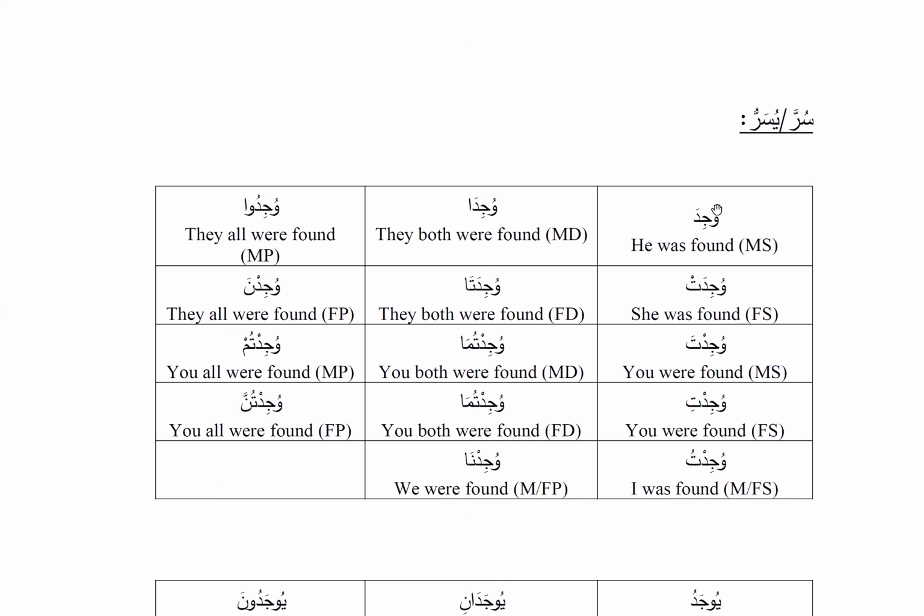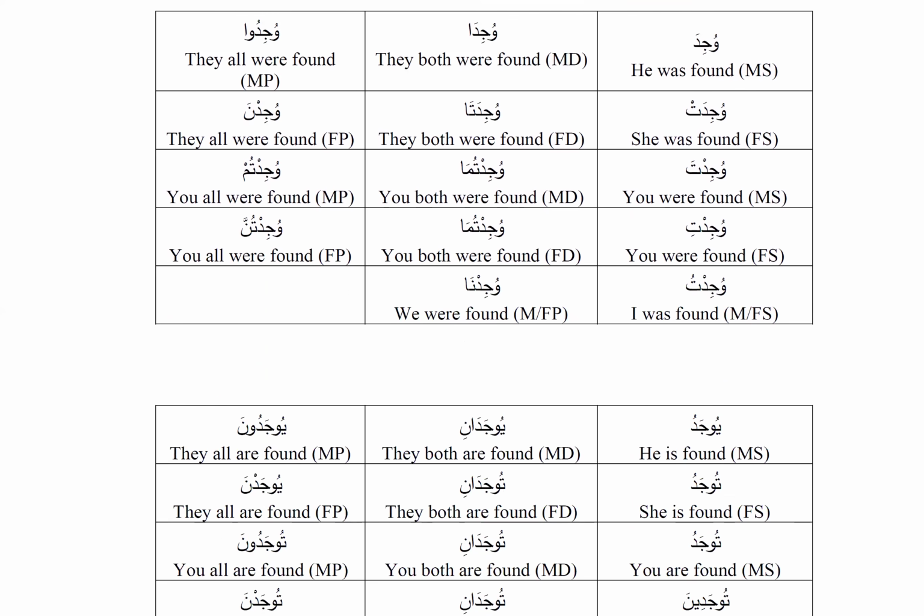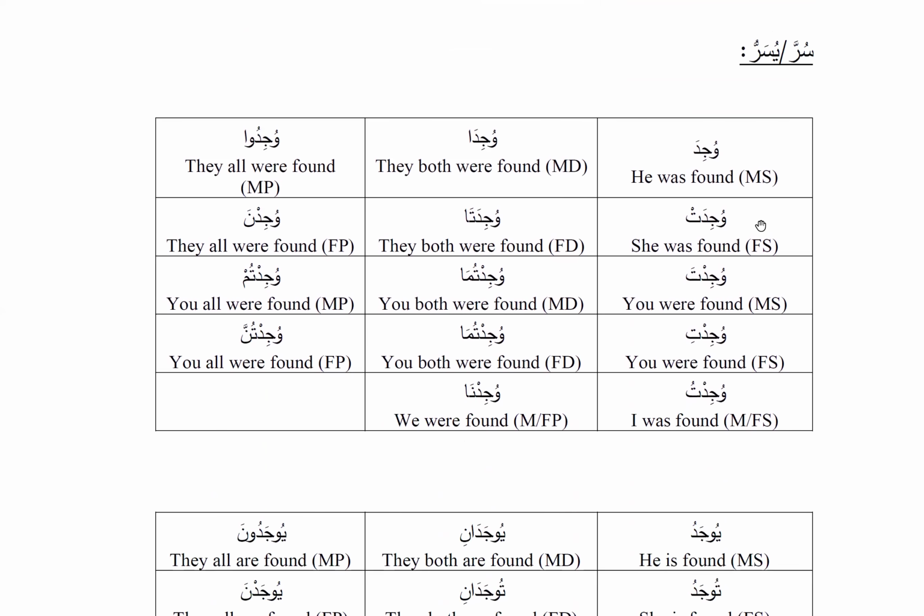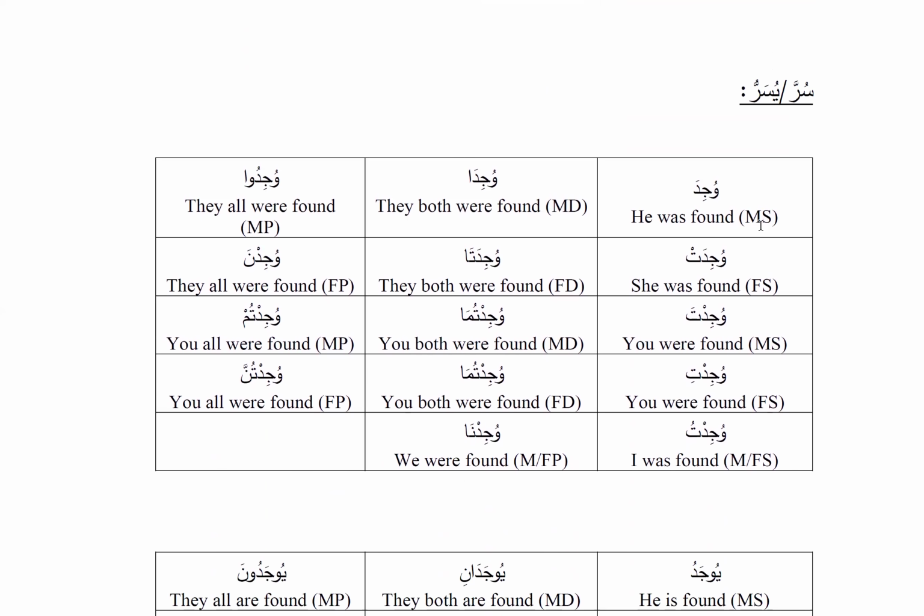It's written surah. This is supposed to be wujida and yujadu. Wujida, yujadu. So this means to be found. I mean, he was found or he is found, like that. So wujida, wujida, wujidu, wujidat, wujidata, wujidna. The meanings are given here. He was found, they both were found, they all were found. And then for female, she was found, and the rest.